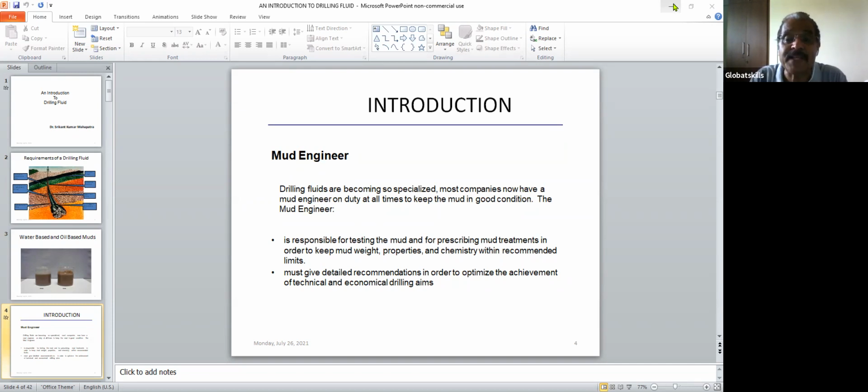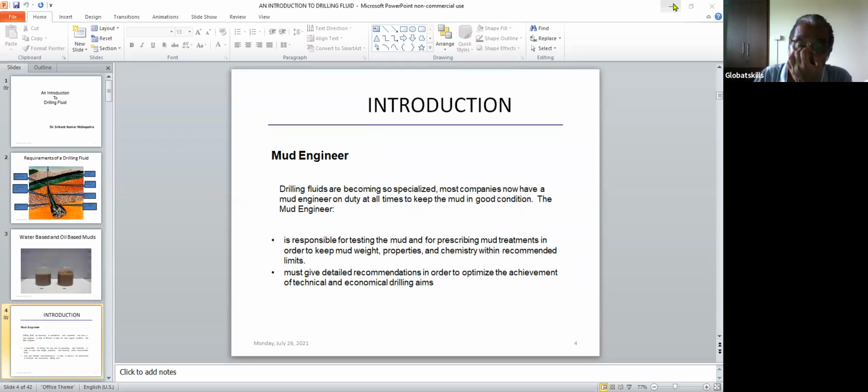Most companies now have a full-time mud engineer. Earlier there was no full-time mud engineer; they used to call a mudman, and the drilling people working in the rig did everything. But nowadays a mud engineer is present in the rig 24 hours, because a lot of things have changed and a lot of specialization has come.